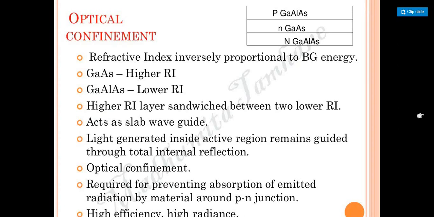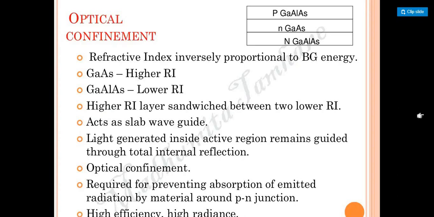So based upon these two parameters, we are going to see the optical confinement as well. Clear? So the higher refractive index layer gets sandwiched between two lower refractive index layers. That acts like a slab waveguide, right? Slab in the sense that it segregates into two parts. Likewise, the light generated inside the active region remains guided through total internal reflection. So whatever light we pass into the active region is guided by TIR. That also happens in our optical confinement.